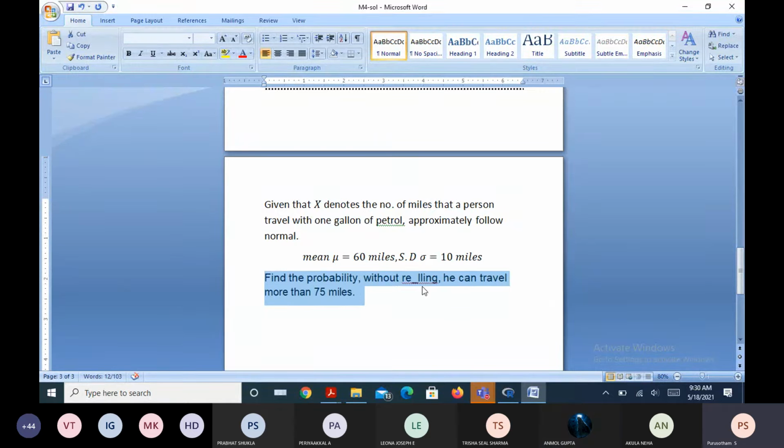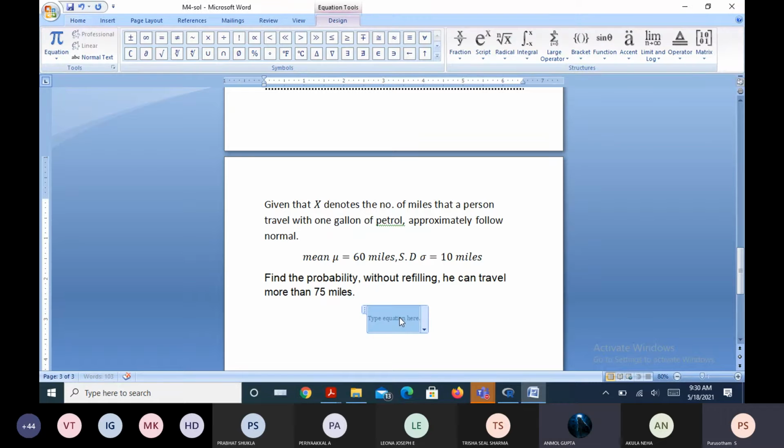That means what we need to estimate is the probability of capital X greater than 75. How do you get the answer?